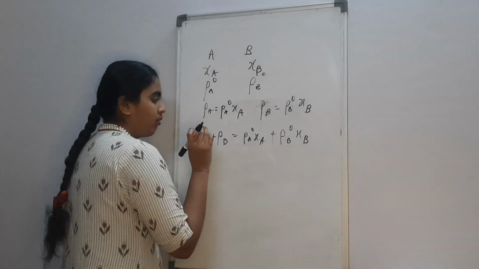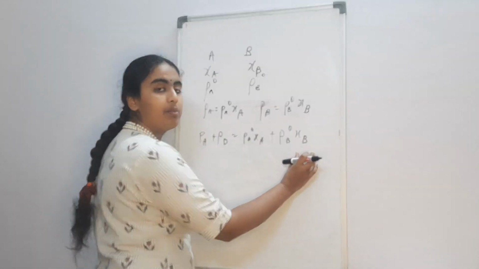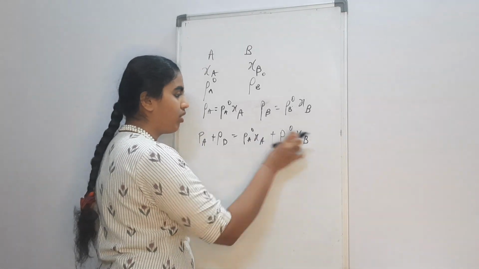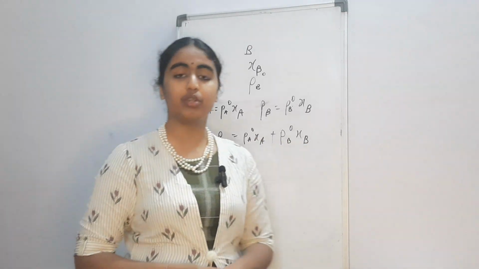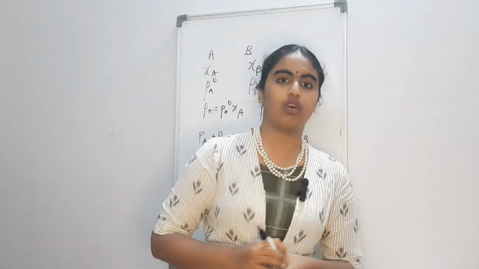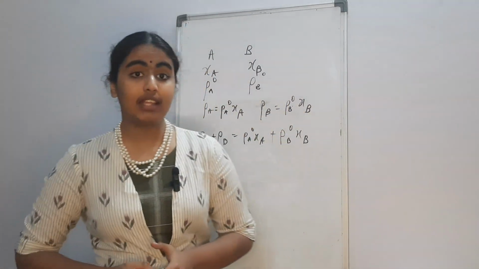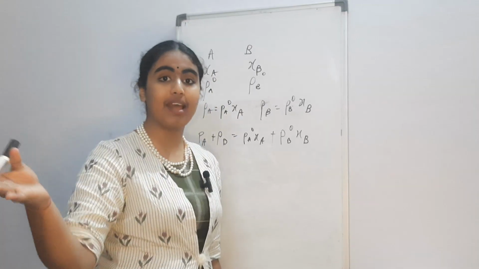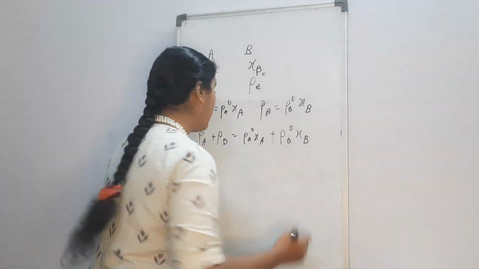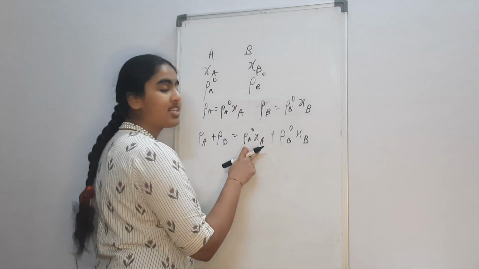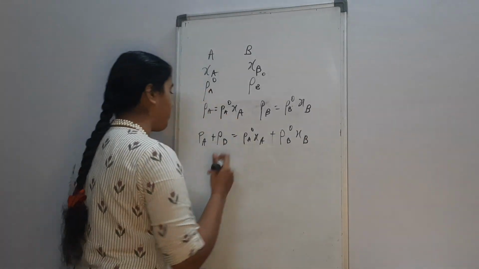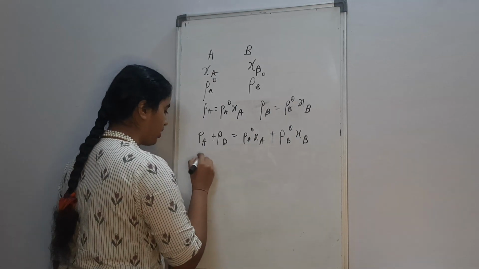Now, we learned when we were talking about mole fraction that if we are talking about only two components, a binary solution, then it is like probability where the mole fraction of the other component is 1 minus the mole fraction of the first component. So you can write this as 1 minus xi B or as 1 minus xi A. Let's do that.